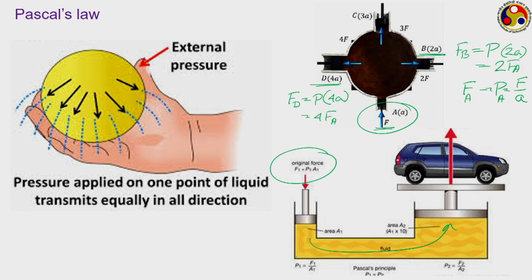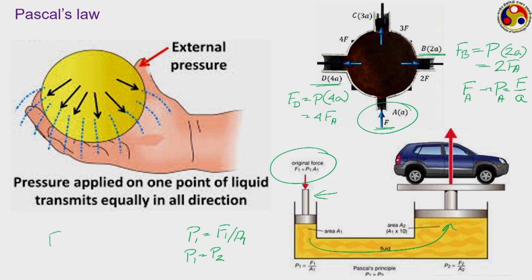So in this particular cylinder, the pressure P1 will be equal to F1 divided by A1, where F1 is the force that you have imposed initially, and pressure remaining the same, P1 will be equal to P2.